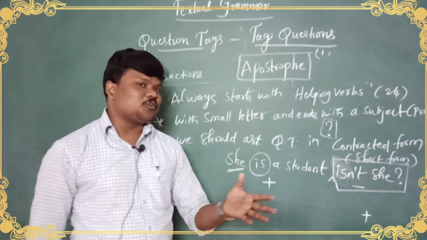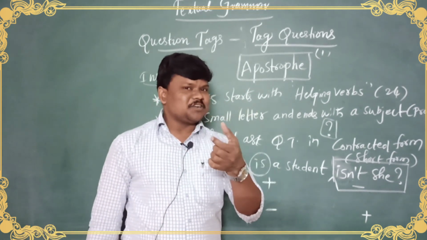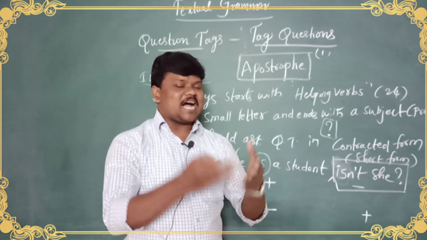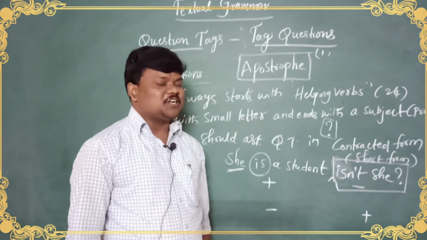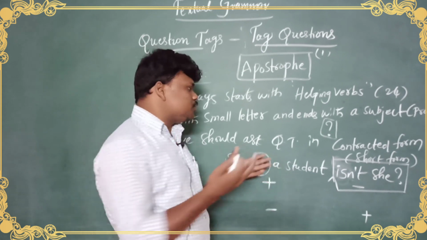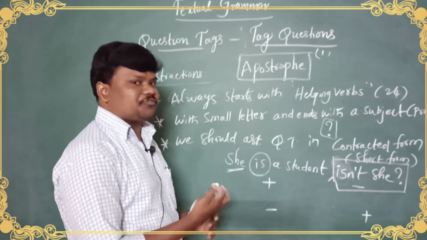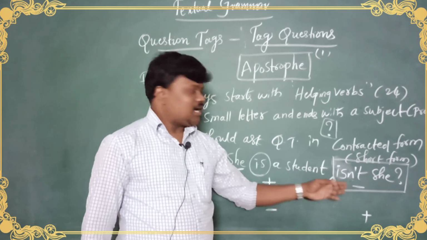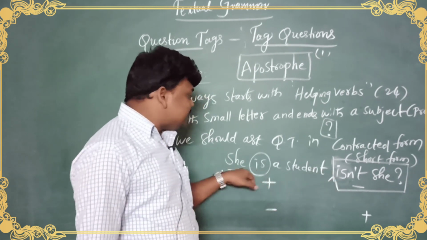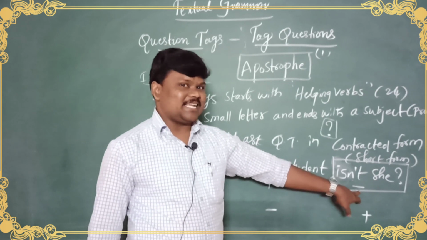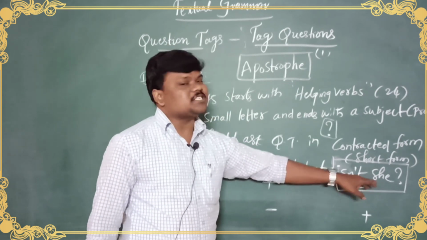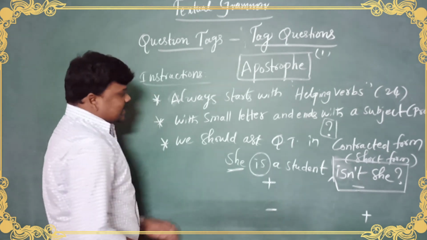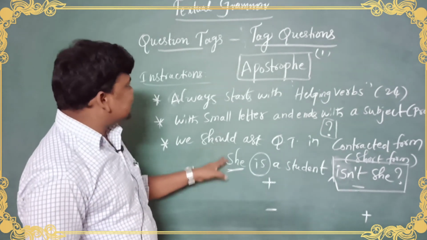If you watch Hollywood movies with English subtitles, most of the sentences they ask end with a question tag. Most of the conversations use question tags for getting confirmation from somebody. She is a student, isn't she? And is she a student or not? Isn't she is a doubt for us. So that's why. And yes, this is an example, my dears, of how to write question tags.